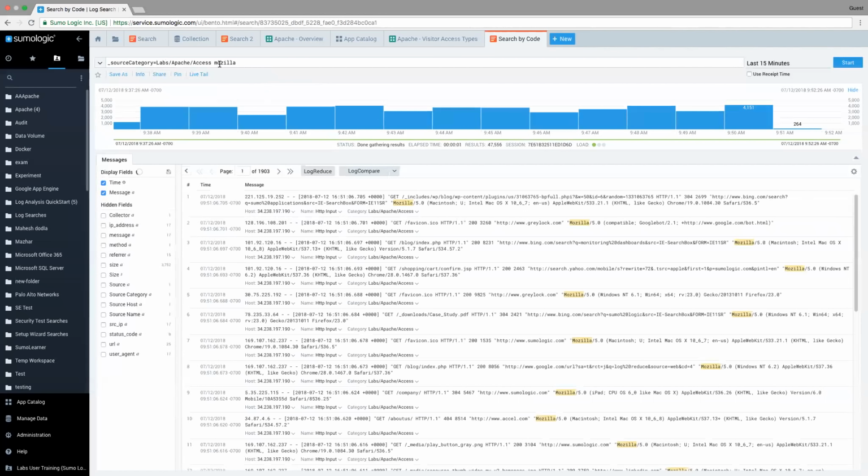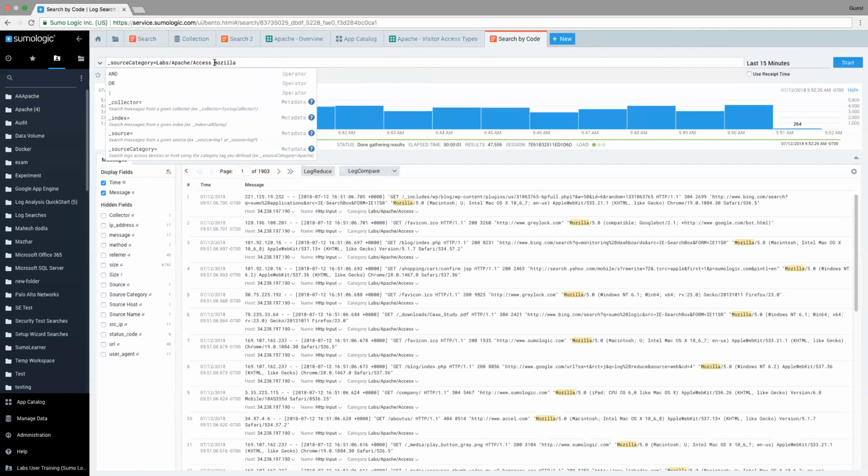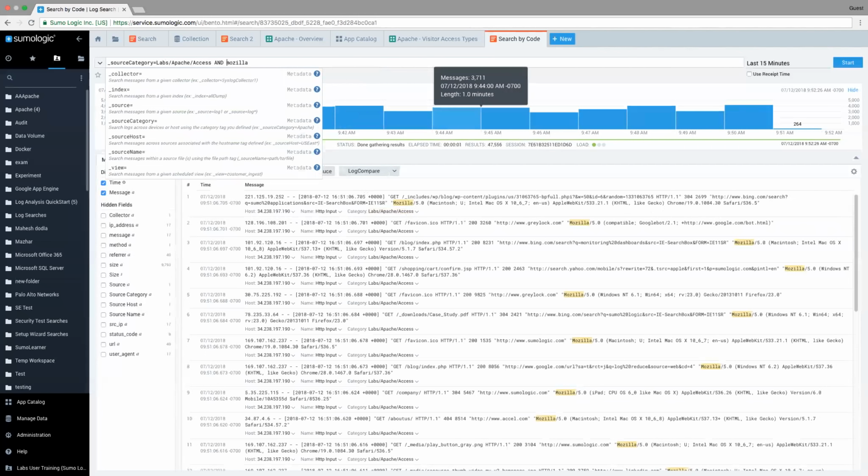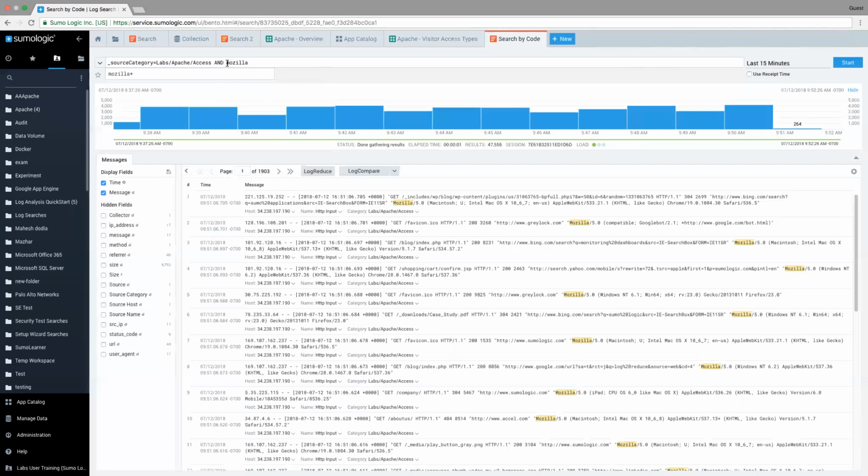A couple things are happening here. Now we're specifically looking for Lab Apache Access data that has the string of Mozilla in it. The other thing to keep in mind up here is there's going to be an implied AND statement. So this and this are the same thing. If you want to leave out the AND, you can. It's of course up to you how you decide to code your query, but I want you to recognize there is an implied AND. With the implied AND, it's looking for Lab Apache Access and those logs that have the string of Mozilla. And so that's a very basic query.